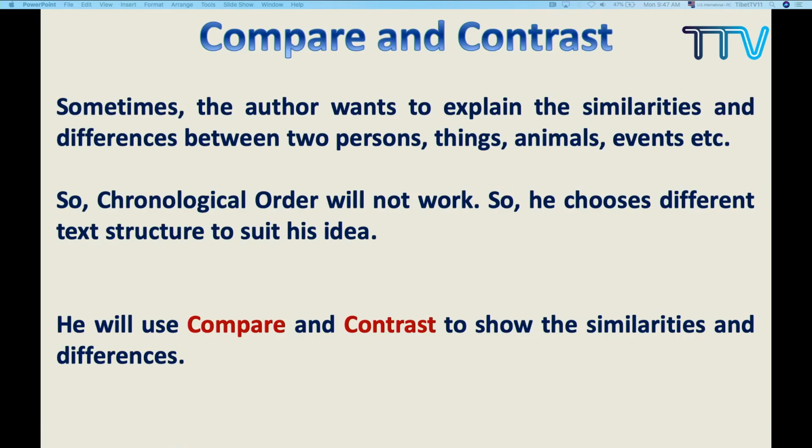Now, let us talk about the second text structure. What is the second text structure? Yes, compare and contrast. Now, sometimes the author wants to explain the similarity and differences between two persons or a thing or animal or even so many things. Suppose instead of explaining things in order, the author wants to explain the similarity and differences.